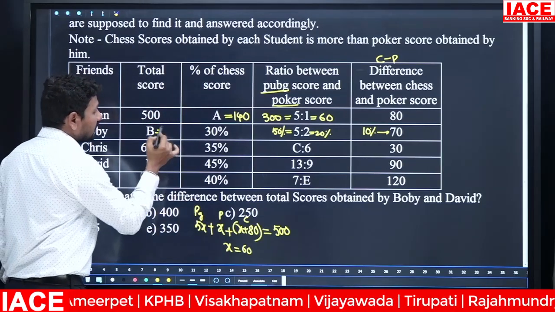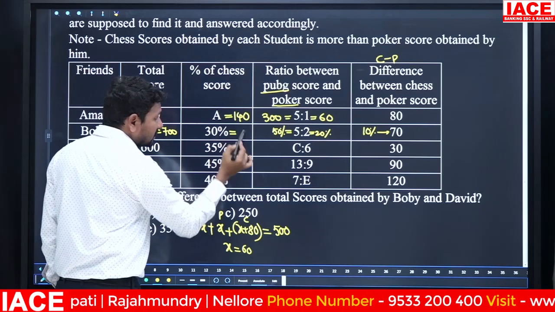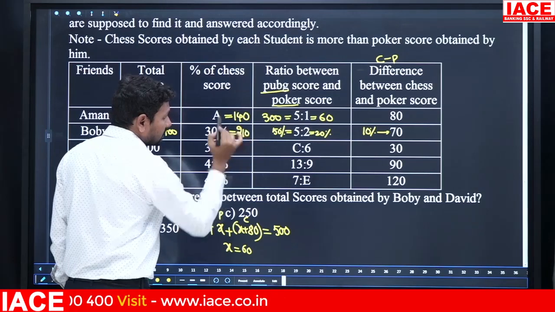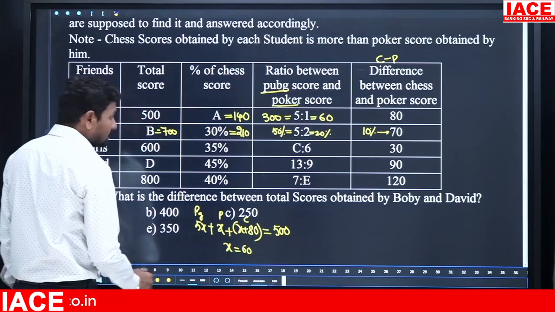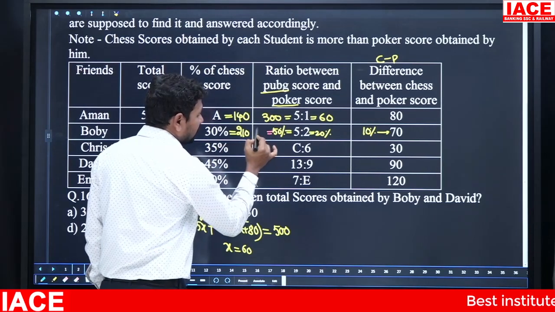100% is equal to 700. In 700, 30% is required. 10% is equal to 70, so 30% is equal to 210. Then as it is, we need 50%. 100% is 700, so 50% is 350.